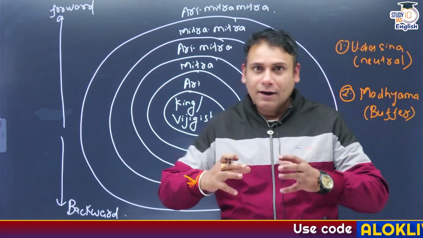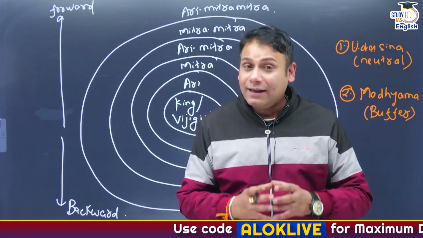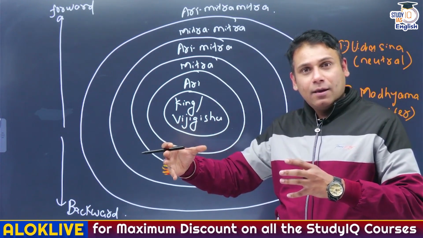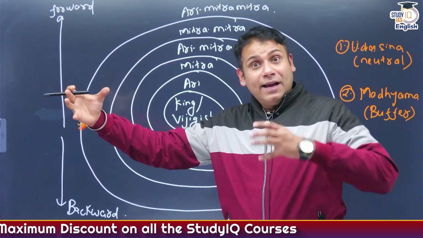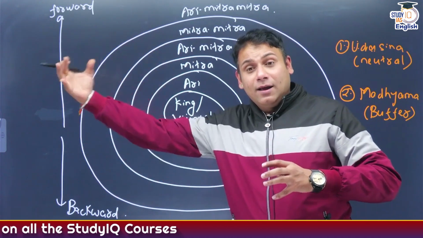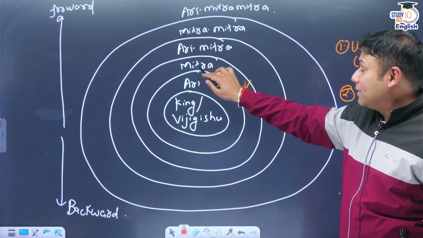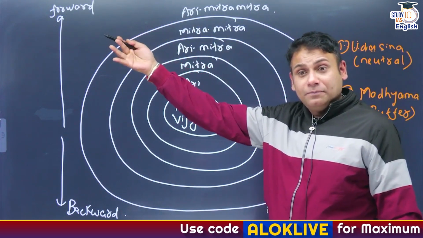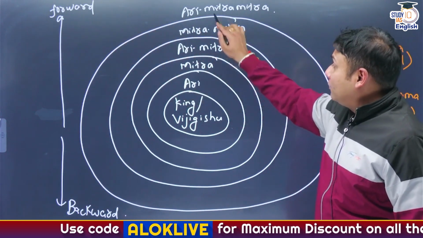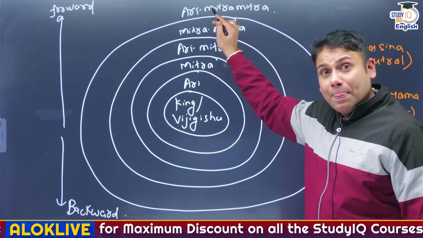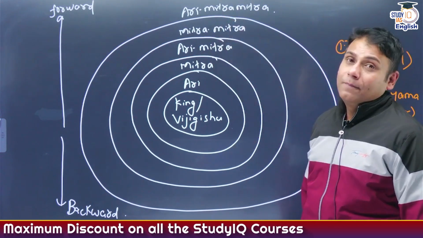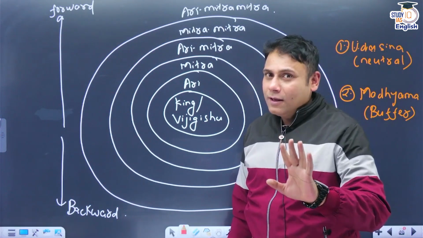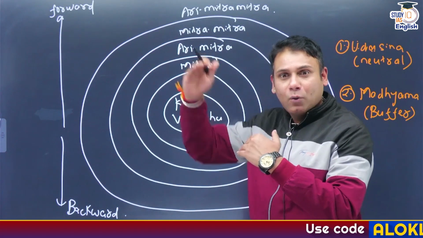So first circle in the center, the king. That is Vijigishu. He would be surrounded by his enemy. Then he would be surrounded by whom? His friend. Similarly, his friend would be surrounded by Arimitra, the friend of enemy. Then comes Mitra, friend of friend. And then Mitra, friend of enemy's friend. Okay? So these are the 6 layers in the forward direction.